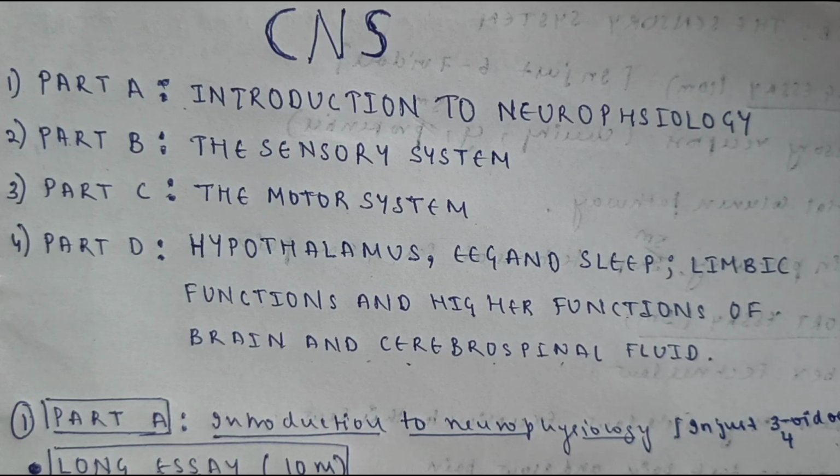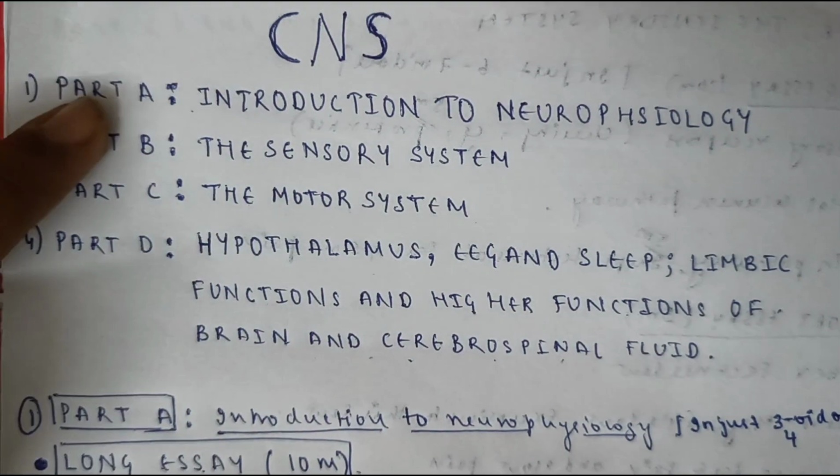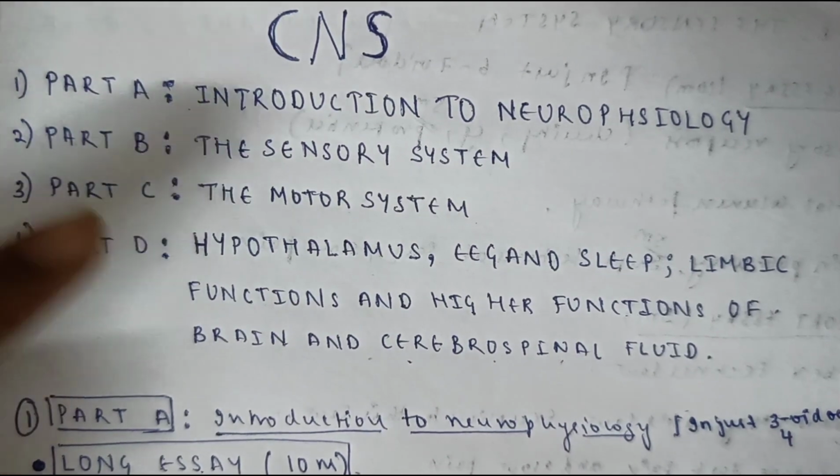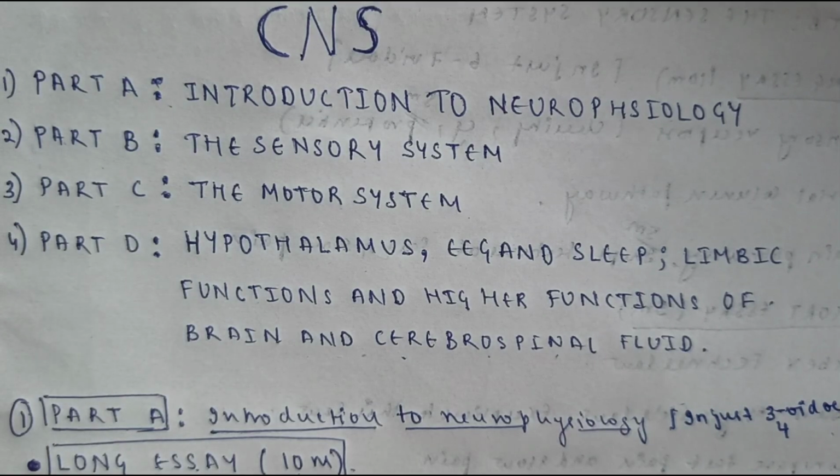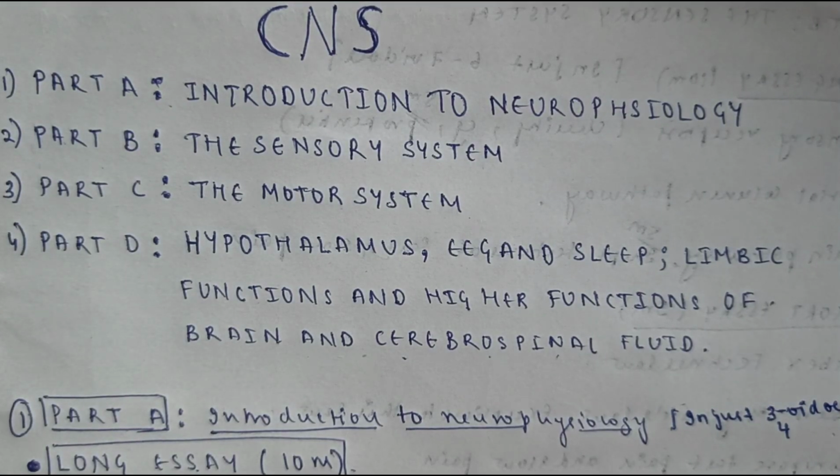So it has totally four parts: part A, part B, part C, and part D. In part A, we will be learning about introduction to neurophysiology, which includes synapse, EPSP, IPSP, summation. All these things come under introduction. It's just an introduction to neurophysiology.